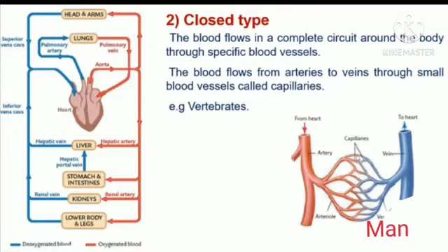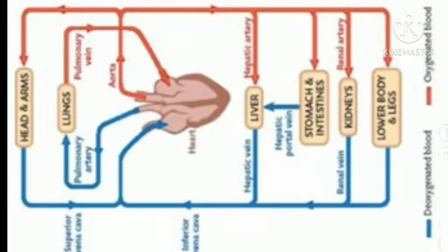Closed type. The blood flows in a complete circuit around the body through specific blood vessels. The blood flows from arteries to veins through small blood vessels called capillaries. Example, vertebrates. In vertebrates, a nice example is ourselves, that is human beings. Let us see in detail about the closed system. Here the red color is given as oxygenated blood, that is pure blood. Blue color is mentioned as deoxygenated blood, that is impure blood from all the parts of the body.